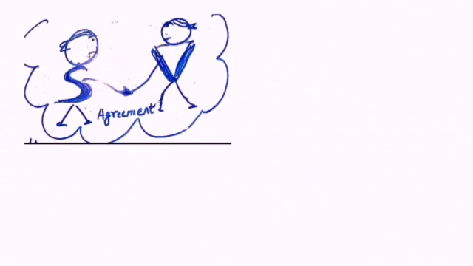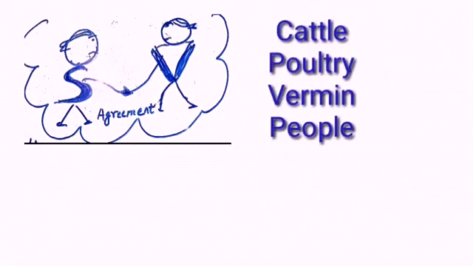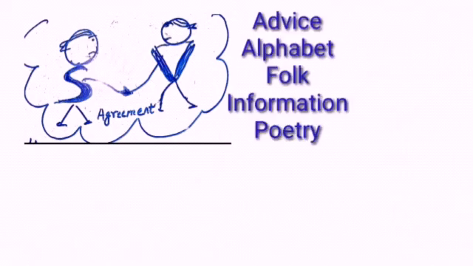Some nouns are singular in form but are used in a plural sense. Example, cattle, poultry, vermin and people. Whose cattle are they? In the sentence, cattle is a plural noun and the following verb is also plural. Some nouns are used in both senses, singular and plural. For example, advice, alphabet, fork and information. Let's see it in a sentence. Good advice is never followed.